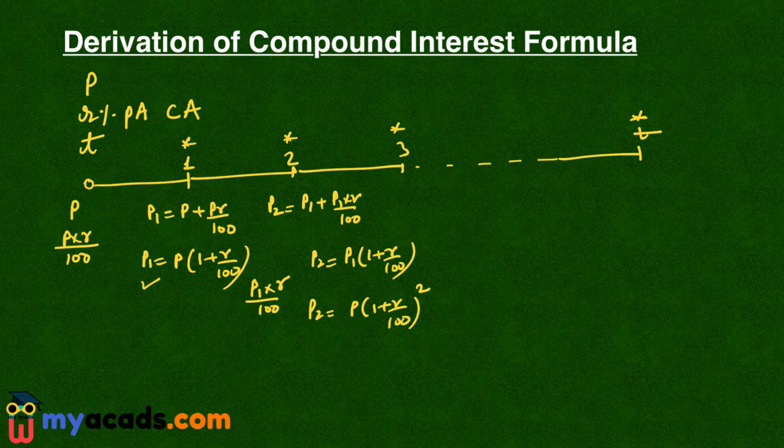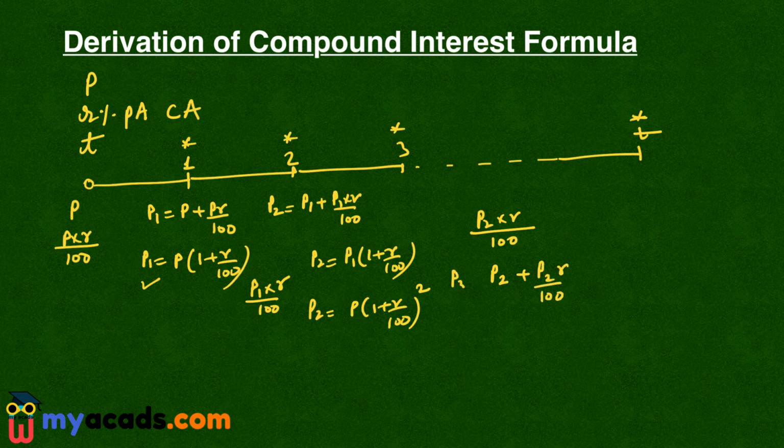Now during this third year my interest will be charged on this principal. So the interest will be P2 into R, the time period is 1, divided by 100. So now here compounding will take place. So I will add the principal and the interest, that is P2 into R by 100.